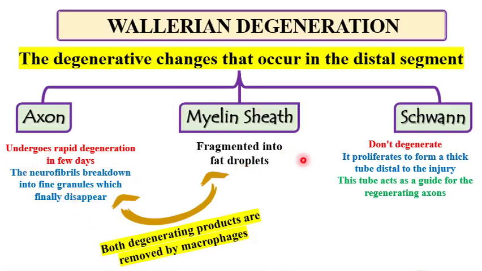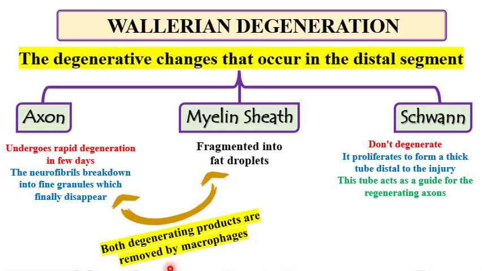The myelin sheath is fragmented into fat droplets, and the Schwann cell doesn't degenerate, but it proliferates to form a thick tube distal to the injury, which acts as a guide for the regenerating axon. The degenerating products from the myelin sheath and axon will be removed by macrophages.